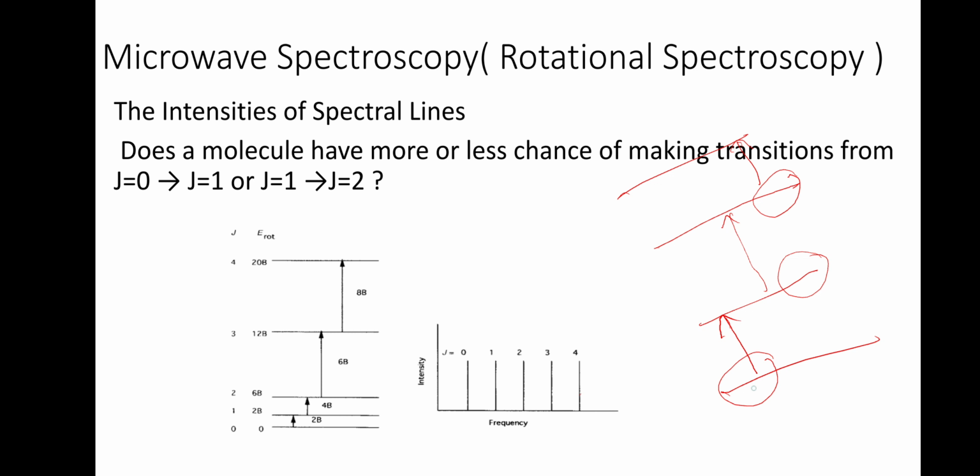Okay. So if it is from 0 to 1, this intensity should be more. If it is from 1 to 2, the second line will be having more intensity. If it is from 2 to 3, the third line will be having more intensity. So that is what the question is.